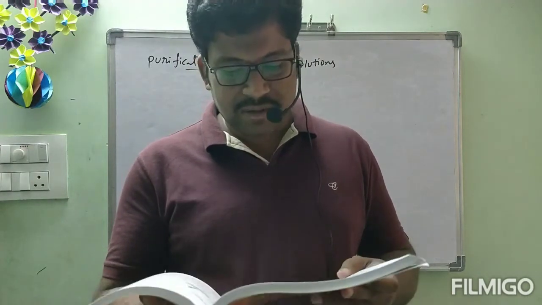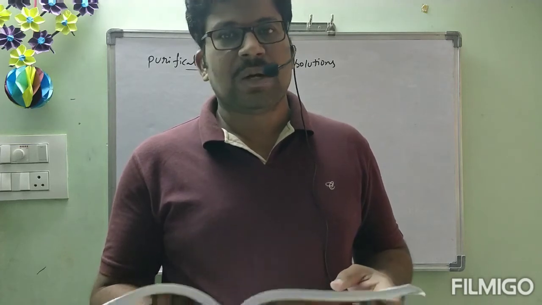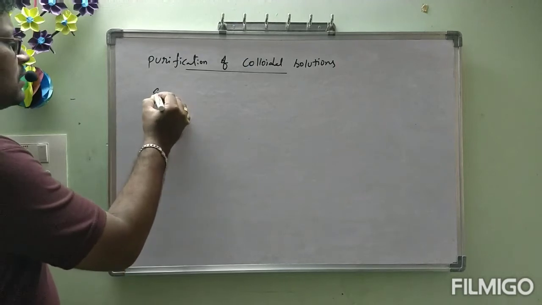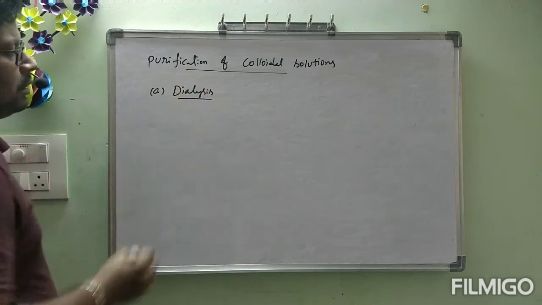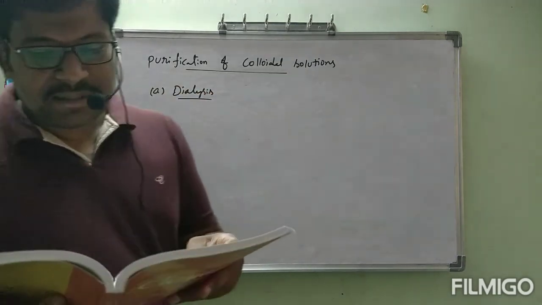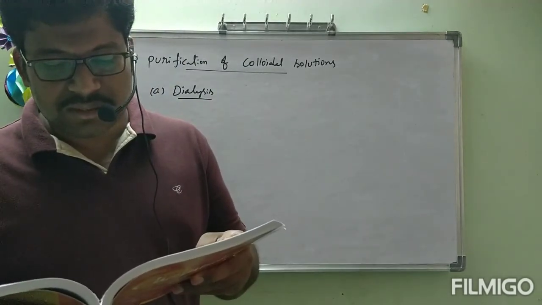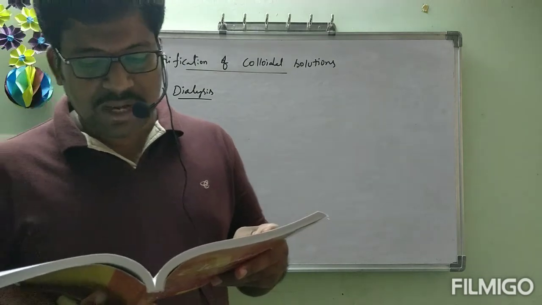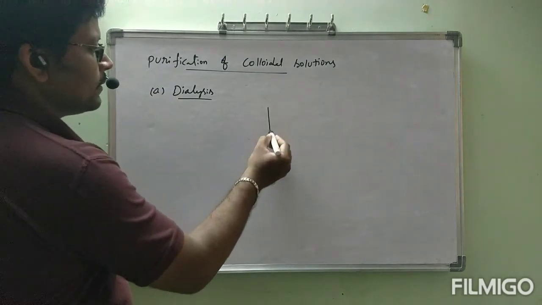So what are the methods we are going to follow to reduce the amount of impurities or electrolytes present in the colloidal solution? First one is dialysis. Under this purification, A, dialysis. It is a process of removing a dissolved substance from a colloidal solution by means of diffusion through a suitable membrane. Since particles in a true solution can pass through animal membrane, we are going to take animal membrane.